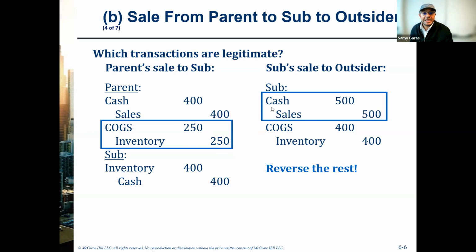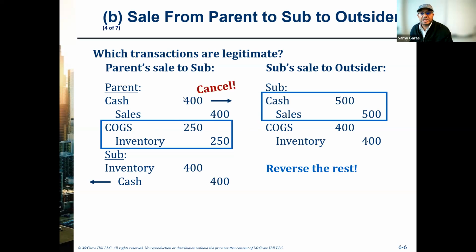For those two accounts or two journal entries, we have to close them off. How? We reverse the journal, so the sales here will be debit and the cost of goods sold will be credit. And remember, we don't close the assets, so cash and inventory are assets. We don't close them, but we close the income statement accounts, which are sales and cost of goods sold.